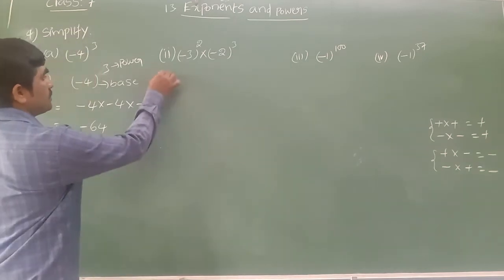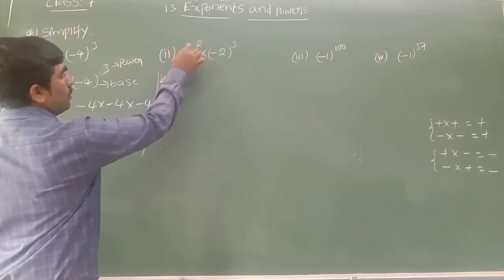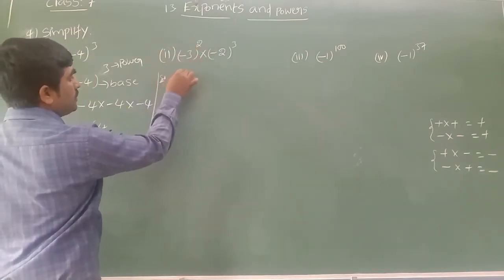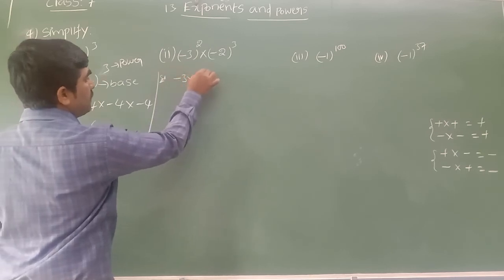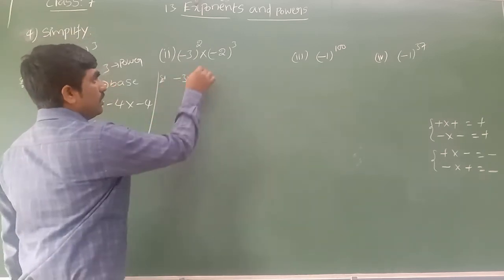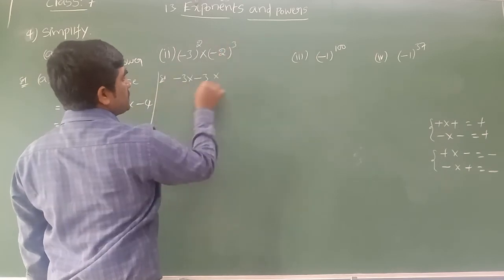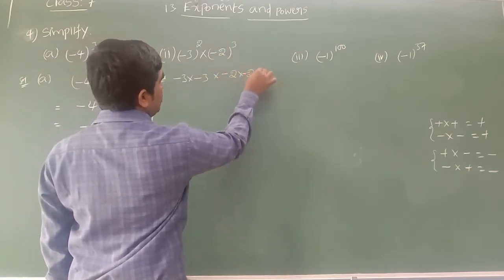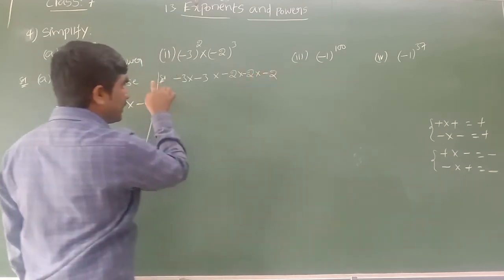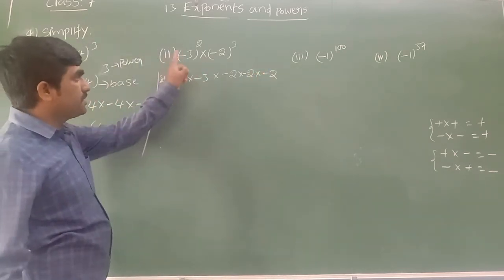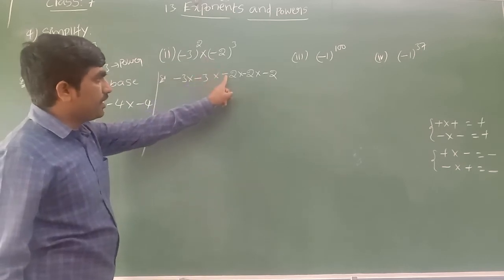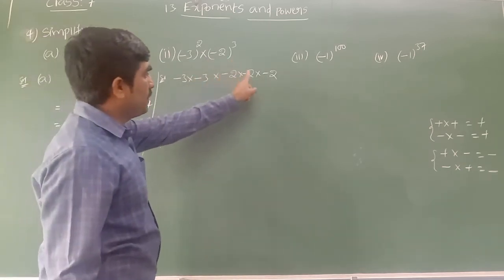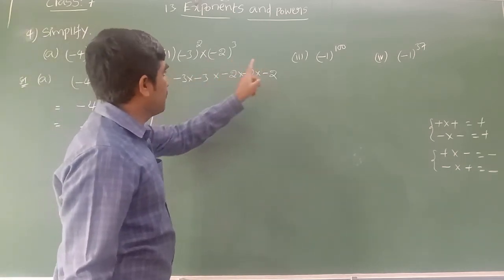And next you can see the solution. Power 2, so minus 3 is the base, multiplied by itself 2 times. And next, power 3, so multiply that minus 2 by itself how many times? 3 times. First let us multiply all the symbols. Minus into minus is plus, plus into minus is minus, minus into minus is plus, plus into minus is minus.